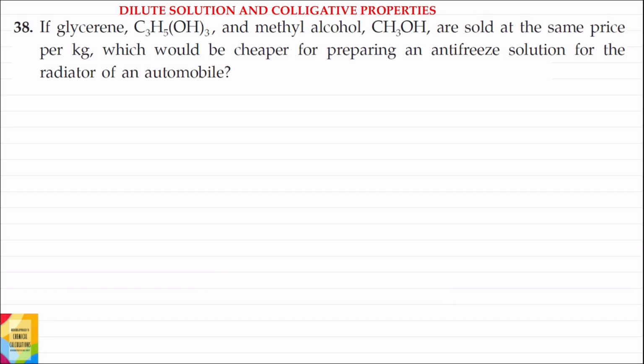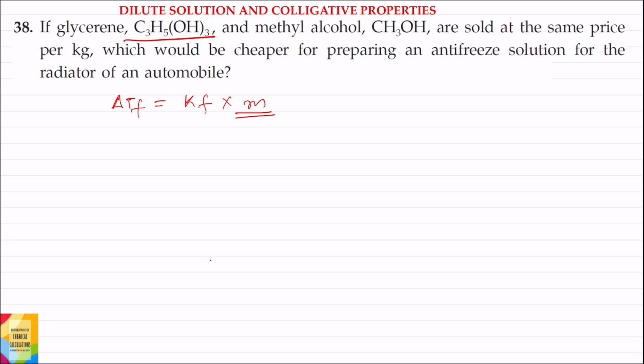If glycerin and methyl alcohol are sold at the same price per kg, which would be cheaper for preparing an antifreeze solution for the radiator of an automobile? Delta TF is equal to Kf into M. Here M is the molality.